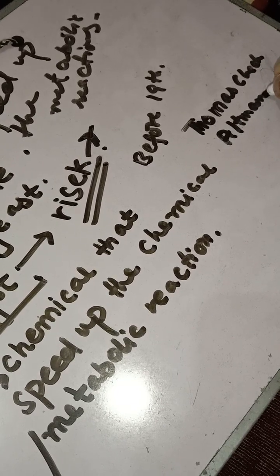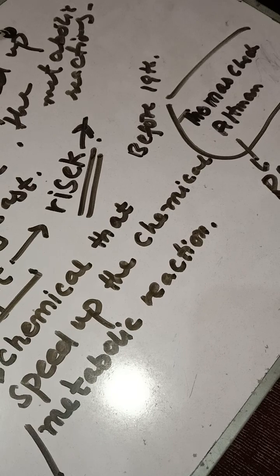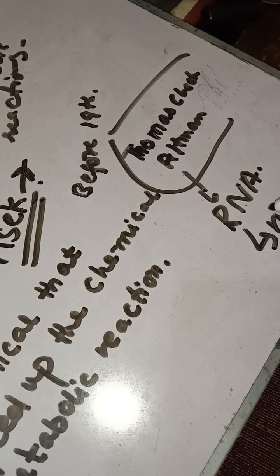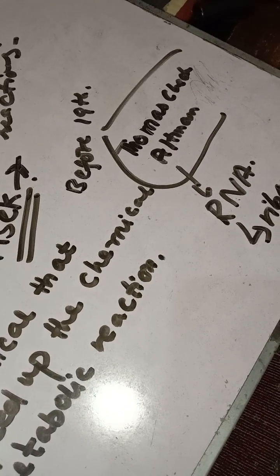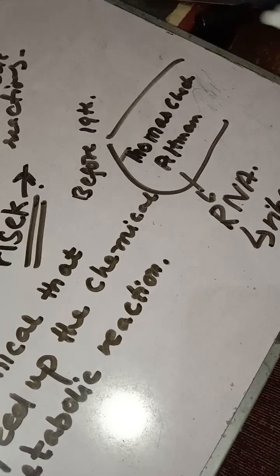These two scientists said that RNA also works as an enzyme in the form of ribozyme.